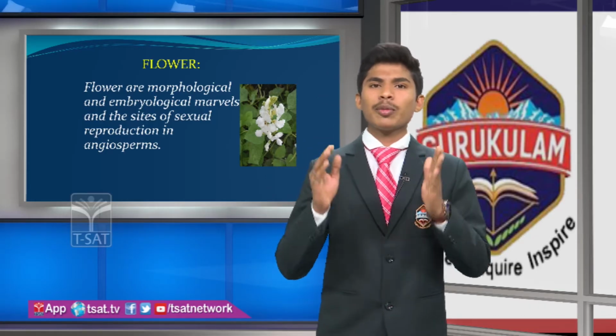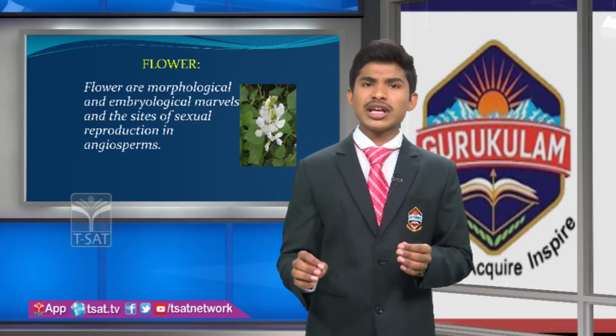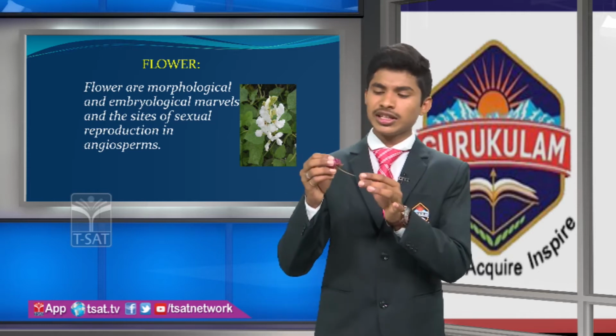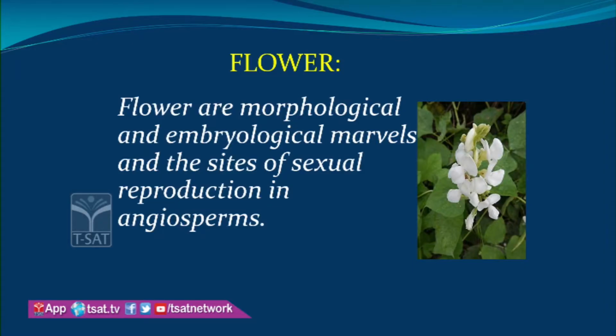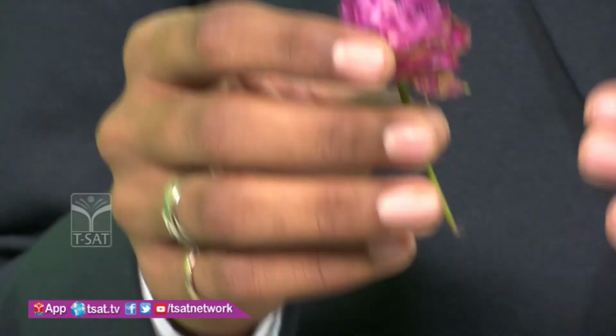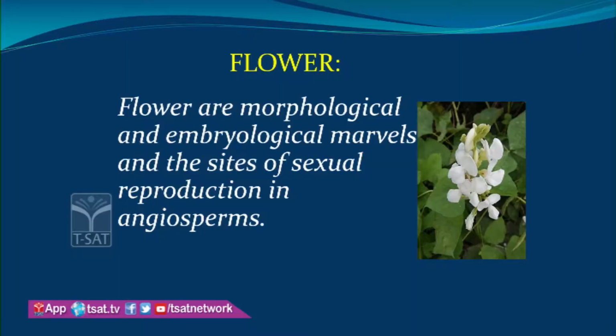I already said that they participate in sexual reproduction, and a typical flower possesses a long or short stalk known as the pedicel. Friends, see this. This is called a pedicel. This is long in some flowers and short in others. And in some flowers, the pedicel is absent. Those flowers are known as sessile flowers. Examples of sessile flowers are rice and achyranthes.